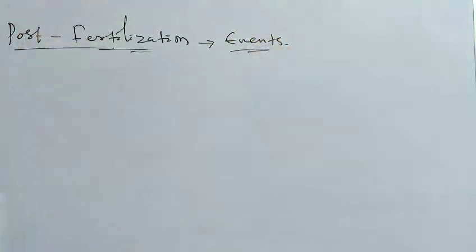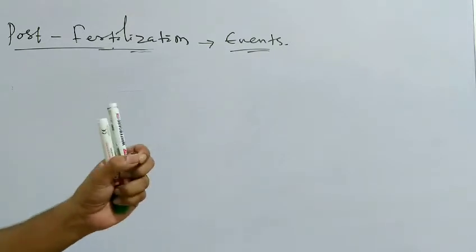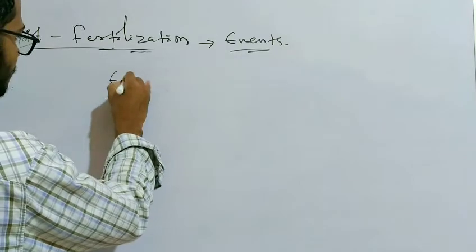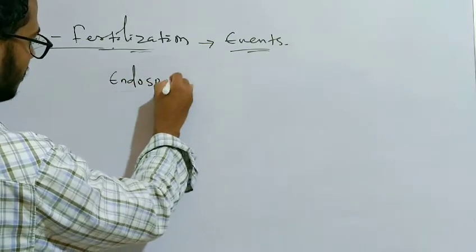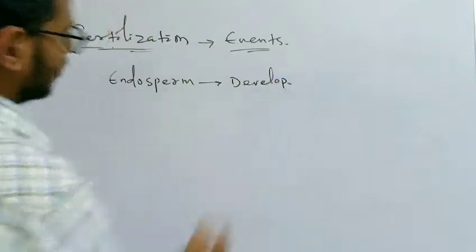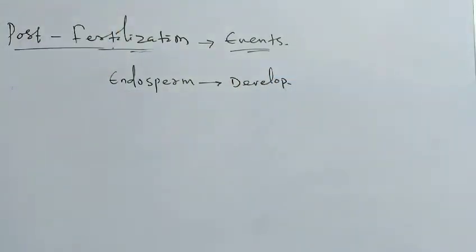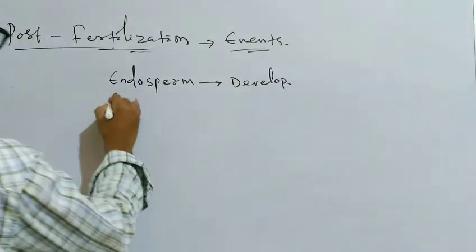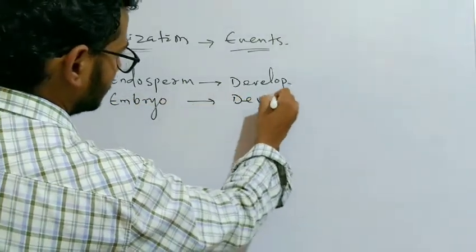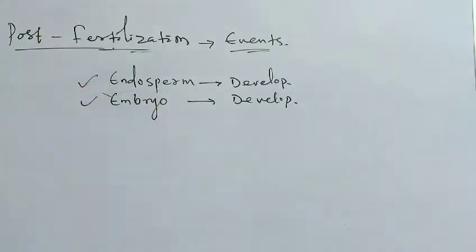What are the different events that occur after fertilization? The events include the events of endosperm and embryo development. The endosperm is formed, so the endosperm will develop, and along with the endosperm development, the embryo will also develop. So the development of these two, endosperm and embryo, takes place.